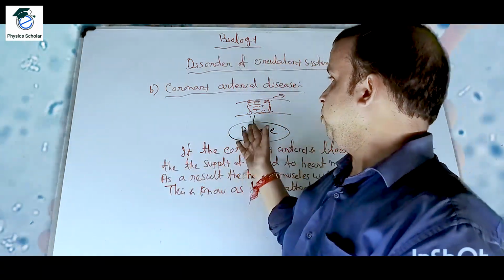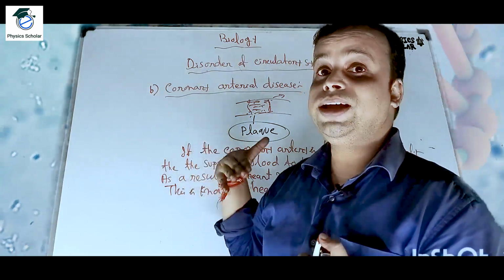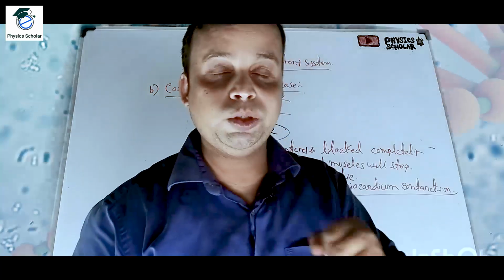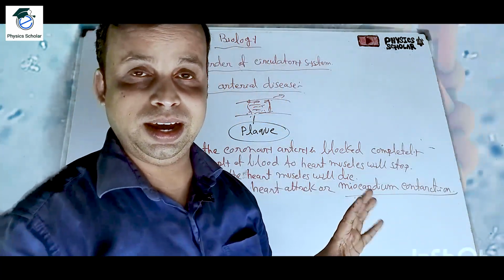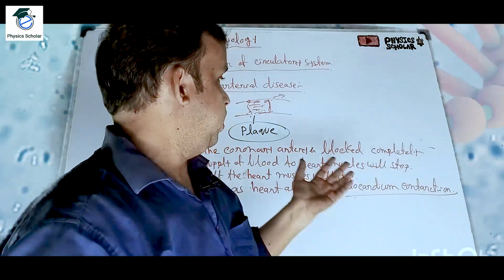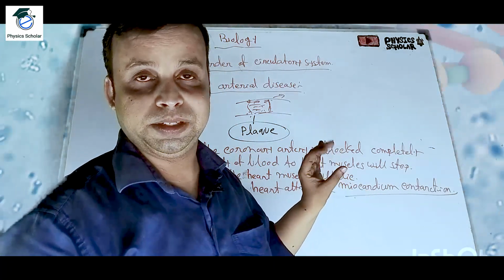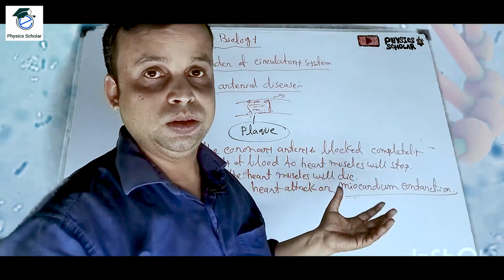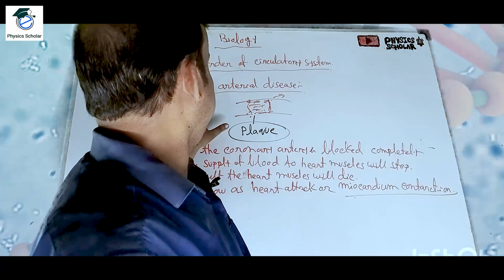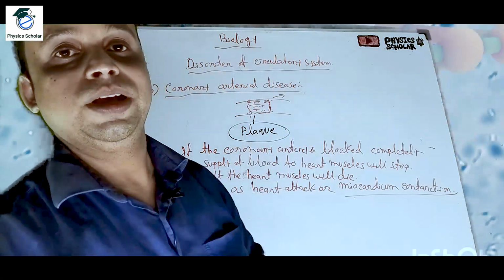So hope you have understood coronary artery disease, or heart attack, and why it happens. That is why we should avoid oily foods, maintain our body weight, do physical exercises, and also check our body on a regular basis, especially the cholesterol level and the other functions of the heart. That is a very important thing. So this is known as the heart attack and coronary arterial disease.